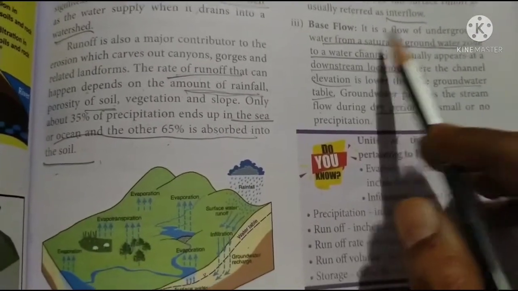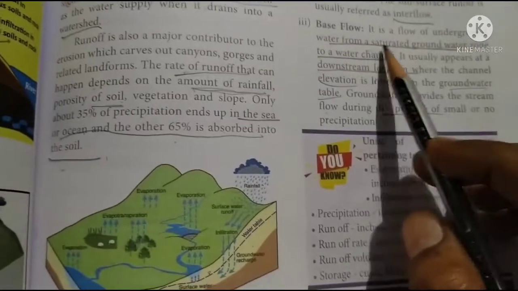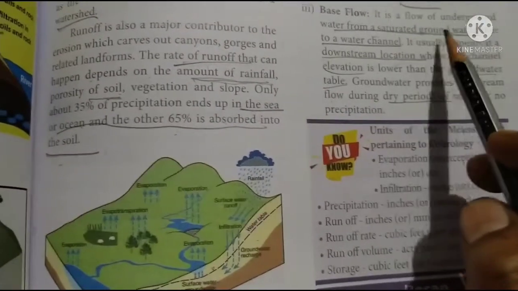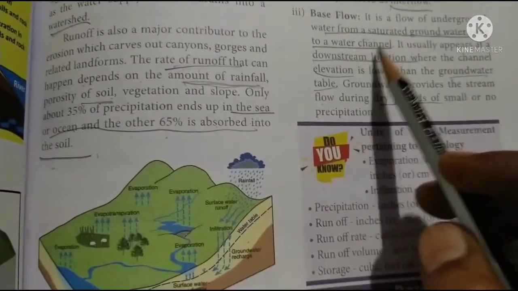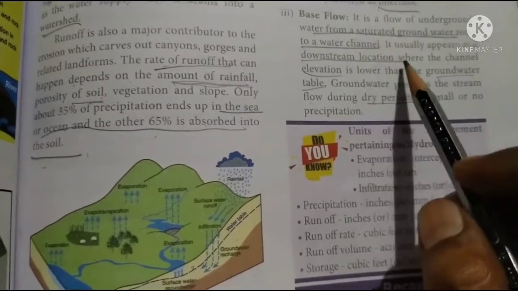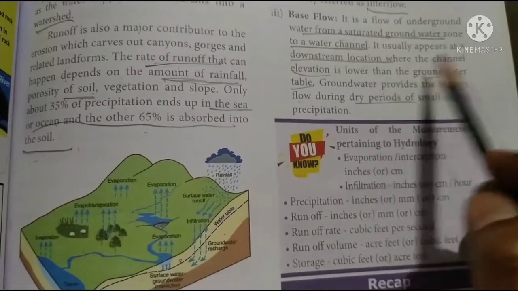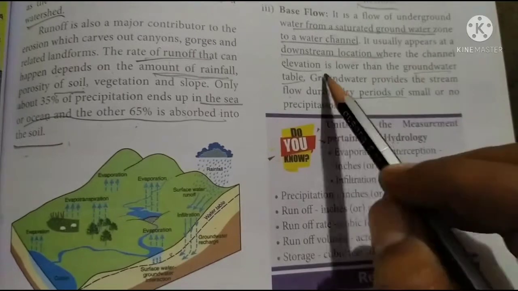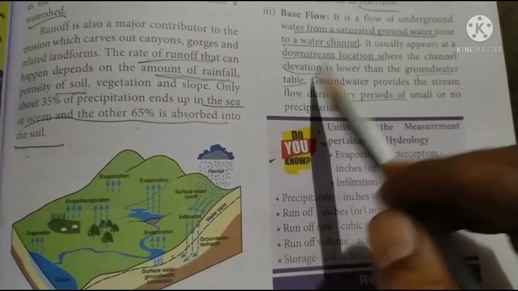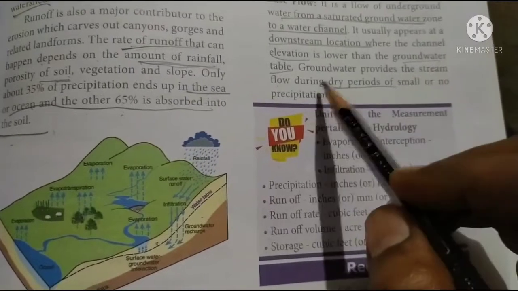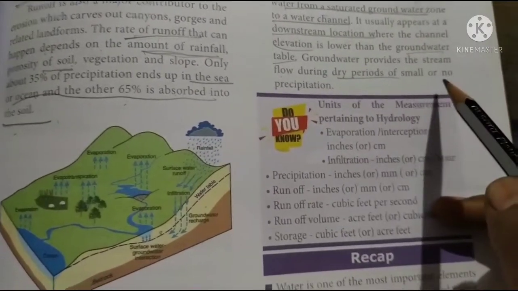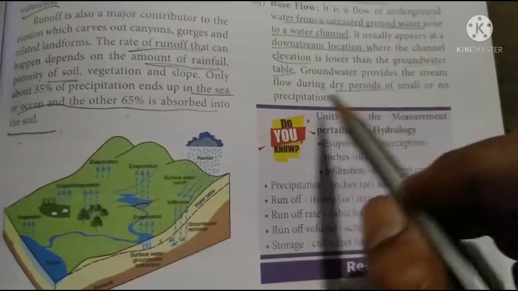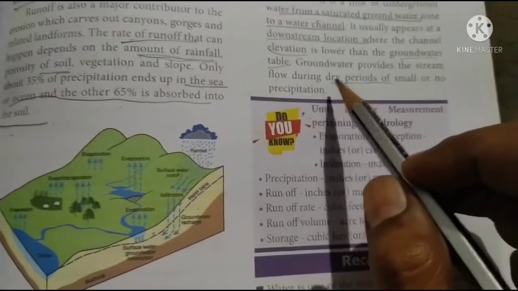And base flow, the next one is base flow. It is the flow of underground water from a saturated groundwater zone to a water channel. Okay, and it usually appears at the downstream location where the channel elevation is lower than the groundwater table. So this kind of water channel will be lower than the groundwater, and groundwater provides the stream flow during dry periods of small or no precipitation. So during the dry period the groundwater provides this kind of water for stream flow.